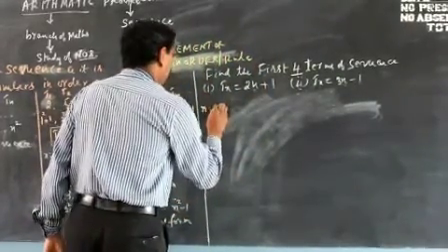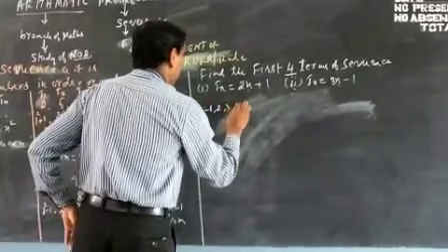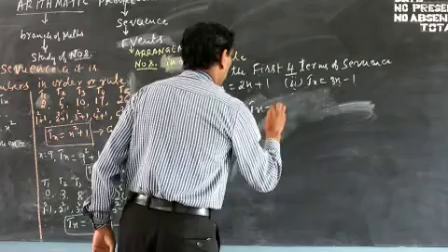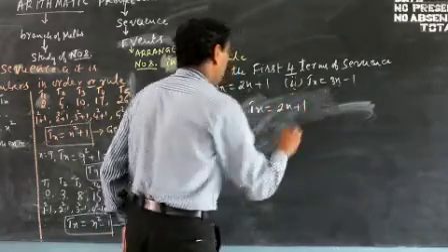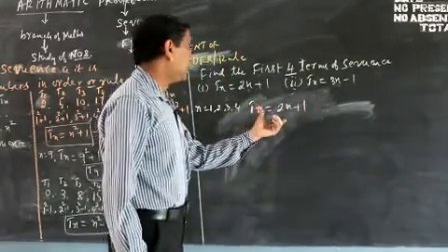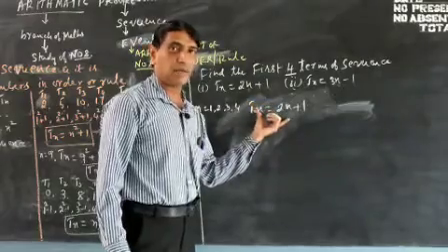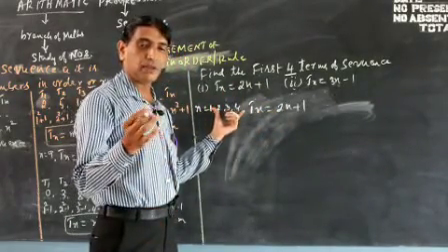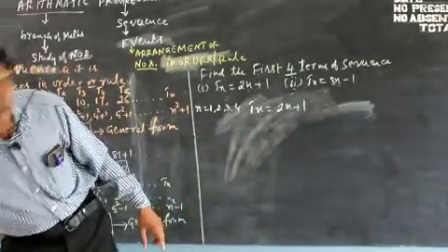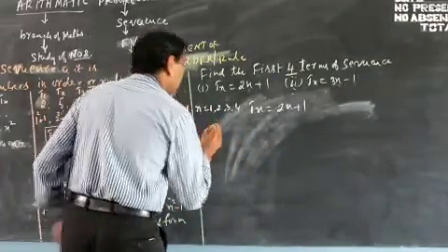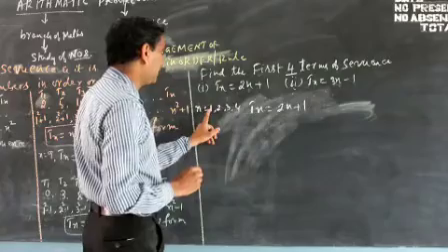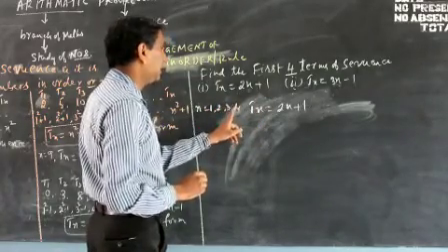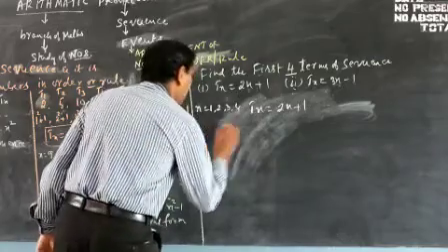Put n is equal to 1, 2, 3, 4. Take the sequence Tn is equal to 2n plus 1. Tn is equal to 2n plus 1 is the general form of the sequence. From this general form, we have to find the first 4 terms. First 4 terms means 1, 2, 3, 4. I will substitute n is equal to 1 for the first term, n is equal to 2 for the second term, n is equal to 3 for the third term, and n is equal to 4 for the fourth term. And we will write the sequence.